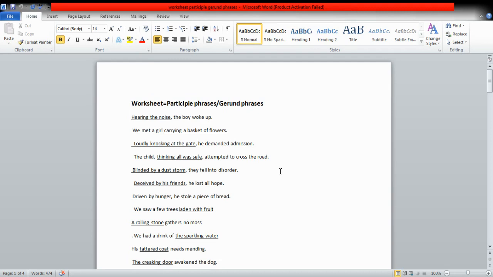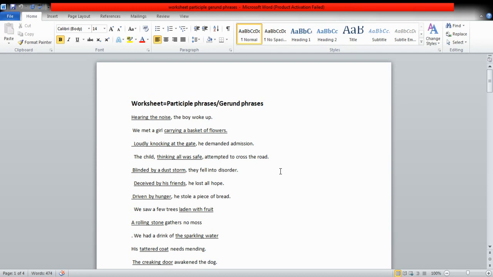We saw a few trees laden with fruit. Laden with fruit is a phrase which is an adjective phrase. A rolling stone gathers no moss. Rolling is acting as an adjective over here. So whenever the ing form of the verb acts as an adjective, it will be called a participle adjective, and in this way, it is a participle phrase.